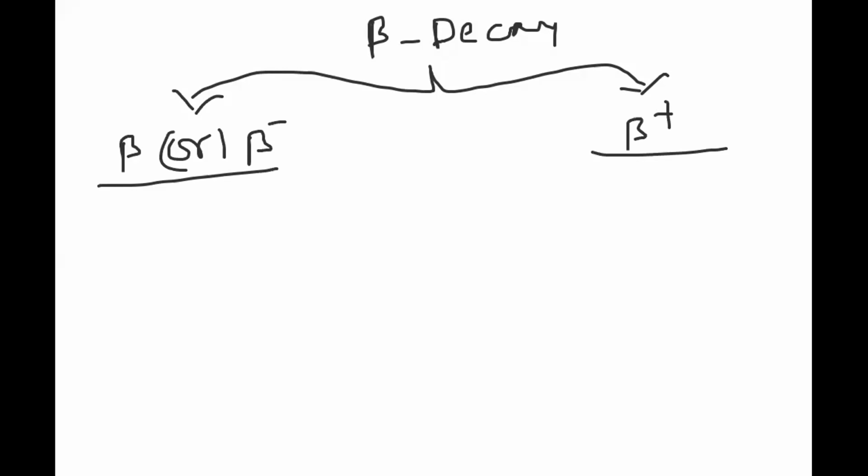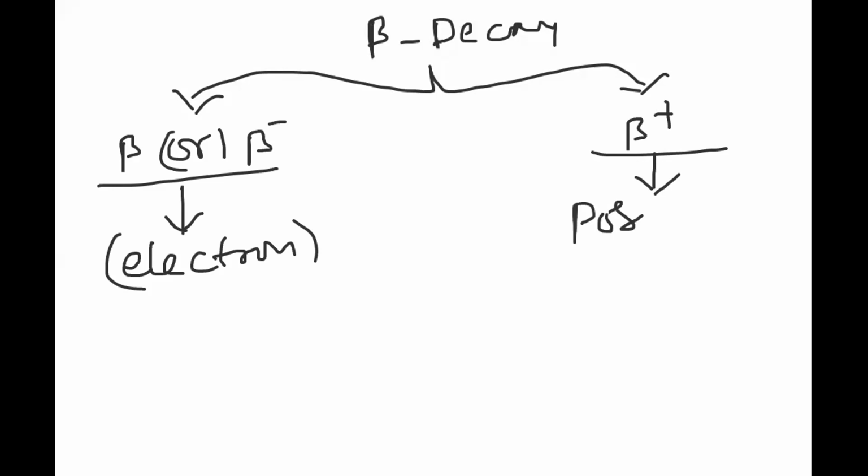If you observe, beta particle is nothing but electron. It is also electron only. And beta plus is nothing but positron. We have to call it positron. So beta or beta minus is called electron, beta plus is called positron. How did we get this information? How are they emitted? If we already know that it is electron, then why are they giving the name beta minus again? Because this is a special situation.